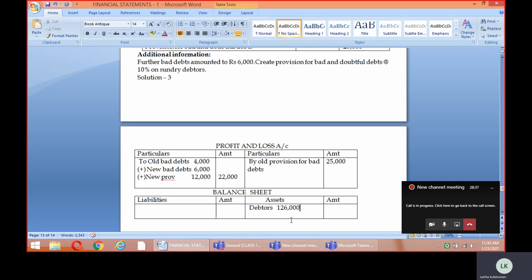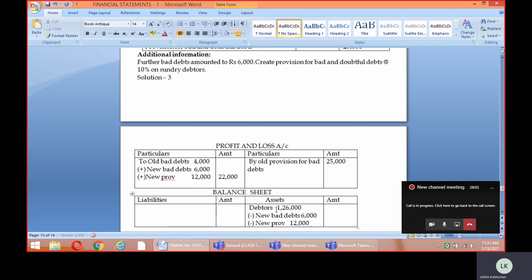1,26,000, okay? And we deduct the value of the new bad debts and the new provision. So what do we need to deduct? We deduct the new bad debts. The new bad debts value is 6,000, to be deducted. Then after that, the new provision. We just calculated the new provision, and the value of the new provision for bad and doubtful debts is 12,000.